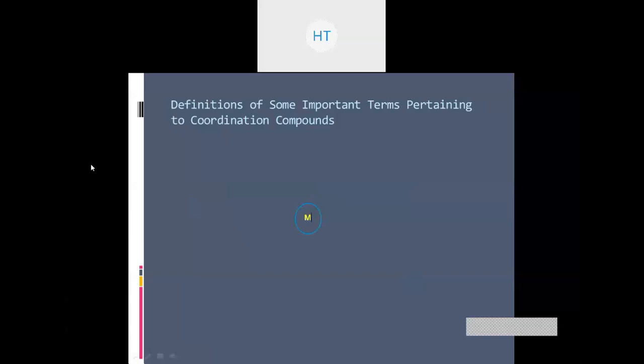And to this central metal ion, let us say that we are going to have a ligand. But what is the condition of the ligand? It is going to be a polydentate ligand. So in order to get a polydentate ligand, let's say CH2-NH2, CH2-NH2.